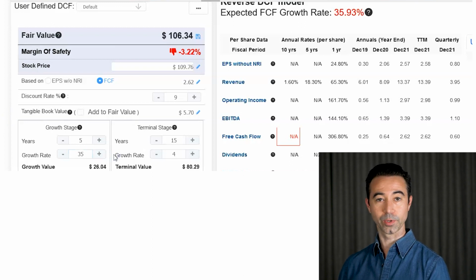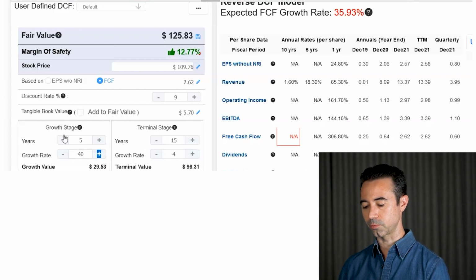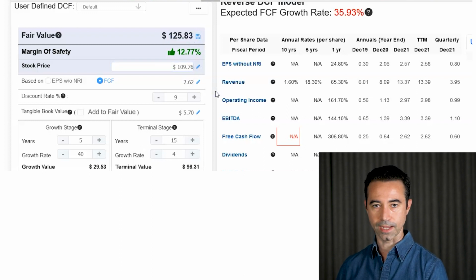Well, it did 125% over the past 3 years compounded annually. So let's go with 40%. How's that look? Well, now AMD is actually undervalued. There's a 12% margin of safety, worth $125. 109 would be what it's trading at today.